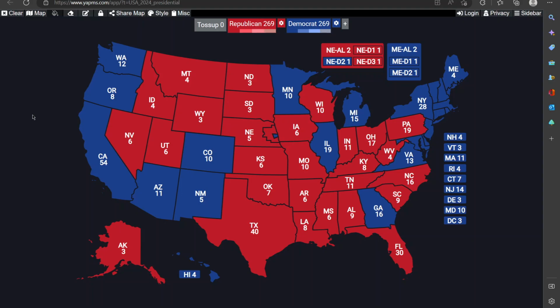This is the most likely map to happen. This one that you're looking at right now on your screen is the most likely out of the two that I showed you. Nevada has banked hard to the right and a Republican wins it. Wisconsin's a very big toss-up state, but it does go for a Republican. Pennsylvania is reclaimed from 2020 and goes to a Republican in 2024 or in a future election. And Georgia stays with the Democrats, while North Carolina stays with the Republicans. So this is a very, very likely map. This could happen. I'm not saying necessarily this is going to happen in 2024, but it's a very big possibility. So this is basically an analysis of what happens in a presidential tie.